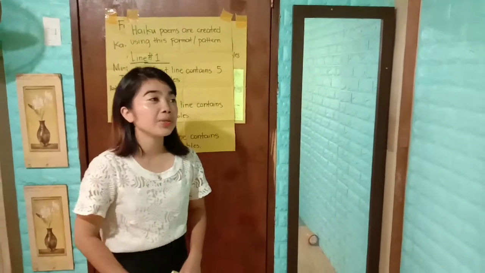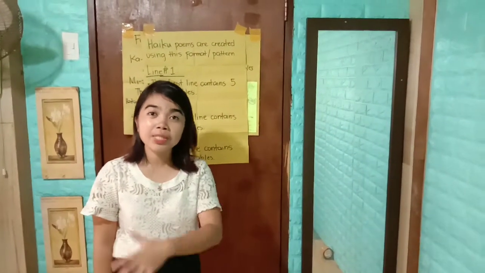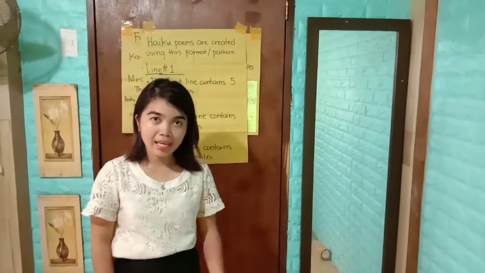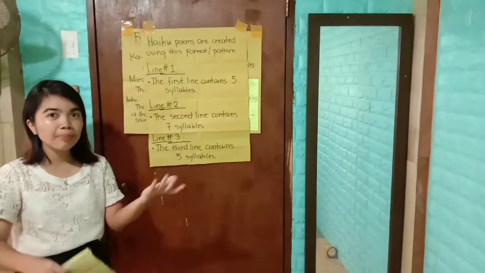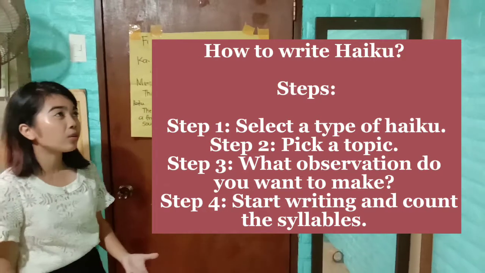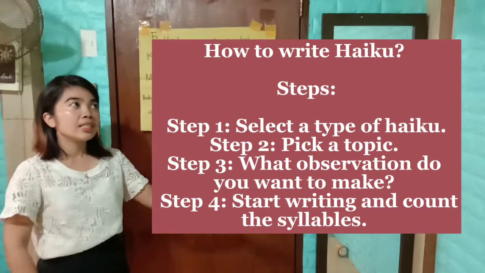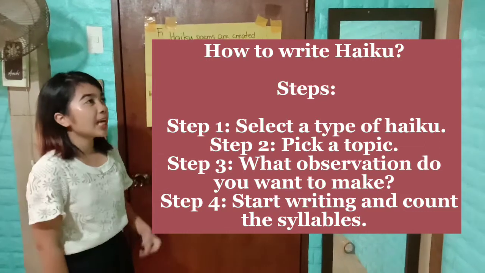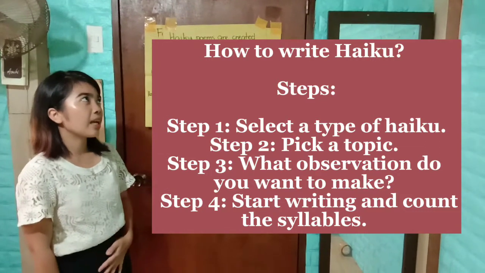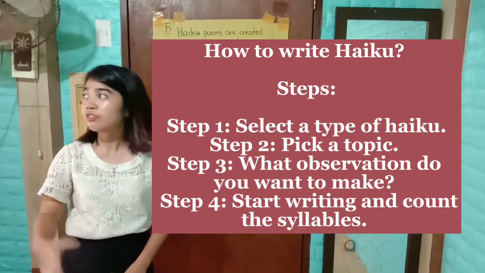I will show you the steps on how to write a haiku. Step 1, select a type of haiku, whether seasonal, nature, or another type. Step 2, pick a topic. For example, if it is about nature, your topic is forest.